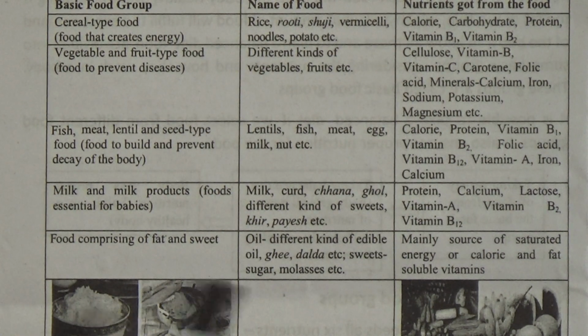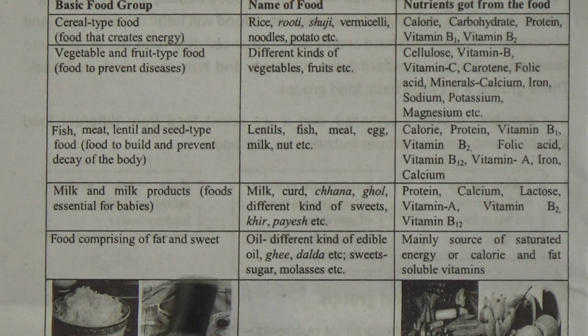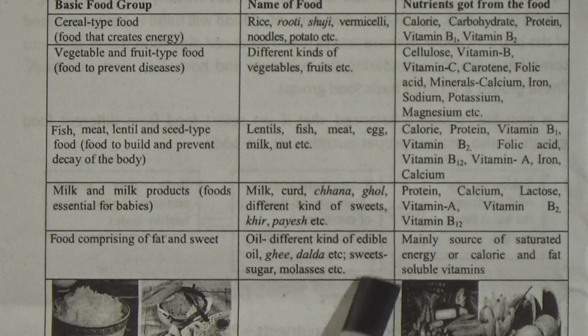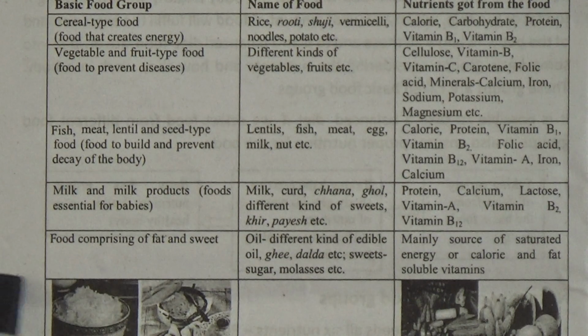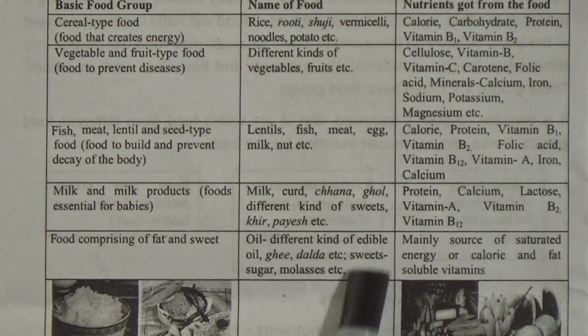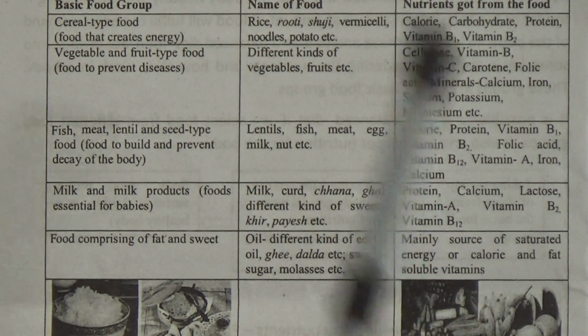So what are the foods? Oil, different kinds of edible oil, ghee, dalda, etc. Sweets, sugar, molasses, etc. And the nutrients are mainly a source of saturated energy or calorie and fat soluble vitamins.